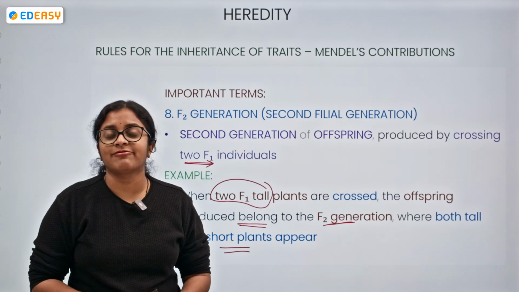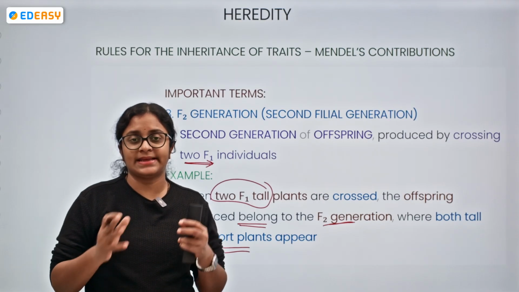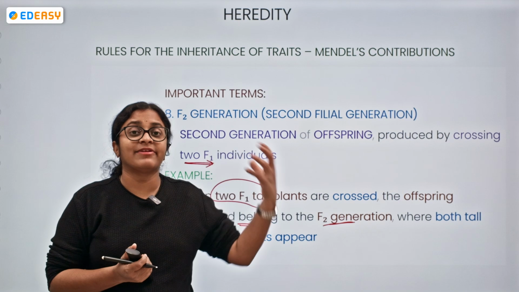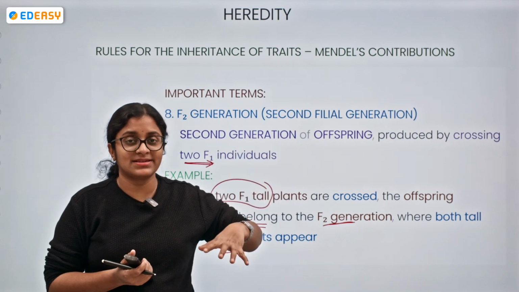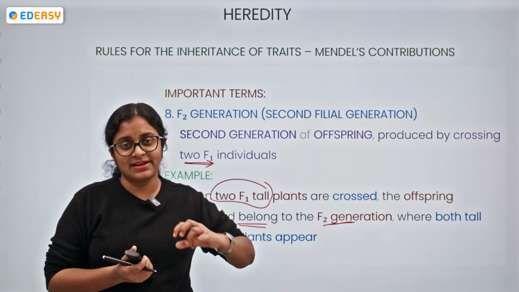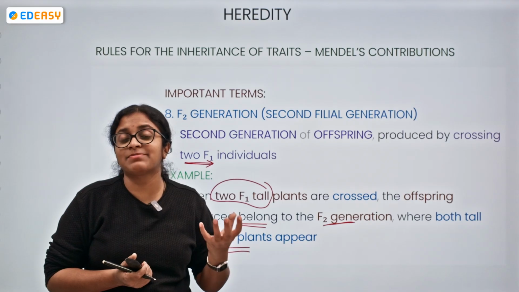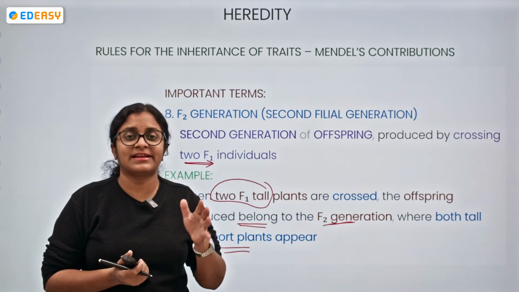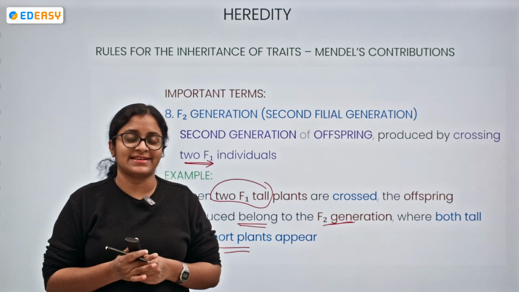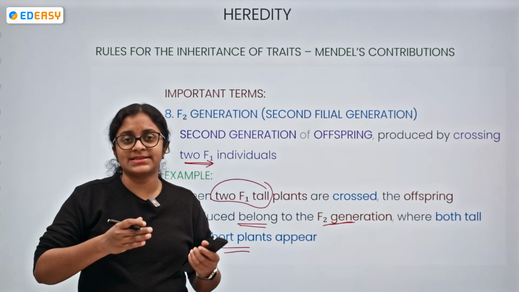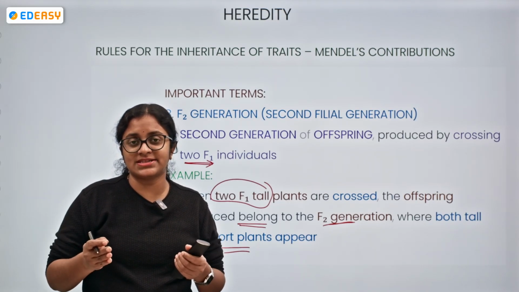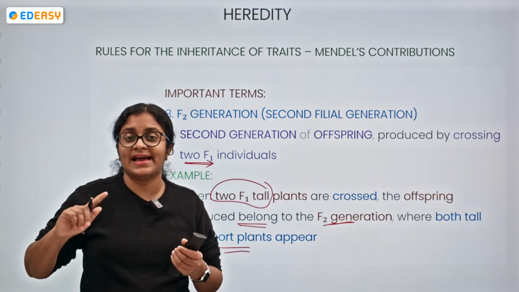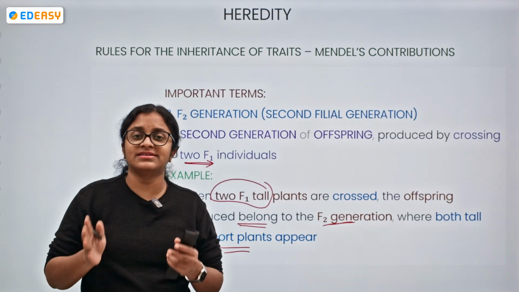Definitely, if both parents are carriers of a particular disease or disorder, there are chances that the defective genes get passed to the child, and if the defective genes are expressed in the child, there are chances for the expression of that particular disease in the child as well. So if the parents pass on the defective genes and they are expressed in the child, that leads to the occurrence of the disease.